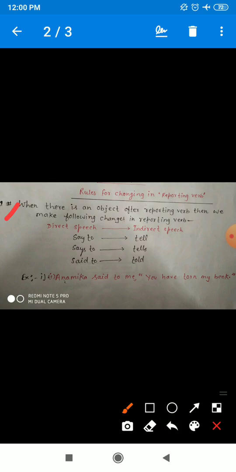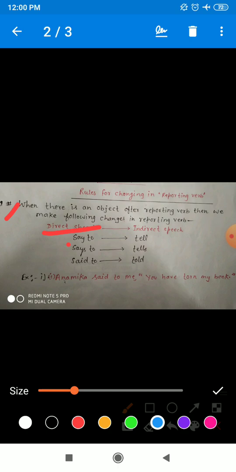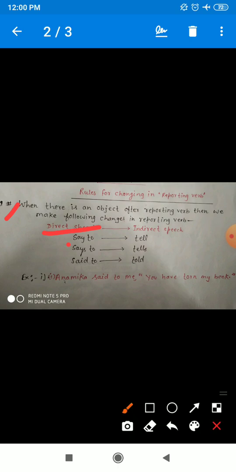So, what changes occur? Let's see. I have mentioned two parts: the first one direct speech and the second one indirect speech. Suppose that in direct speech you have the word "say to". In that case, when you change the sentence into indirect speech, "say to" will change into "tell". Suppose you have "says to", then "says to" will change into "tells", and when you have "said to", then "said to" will change into "told".